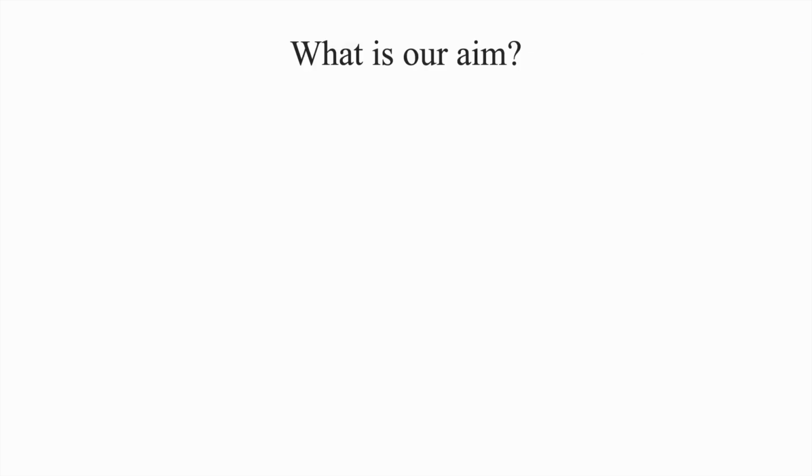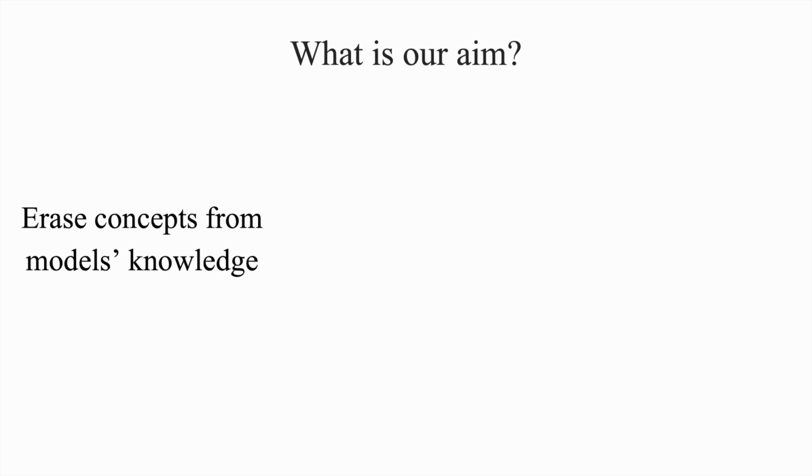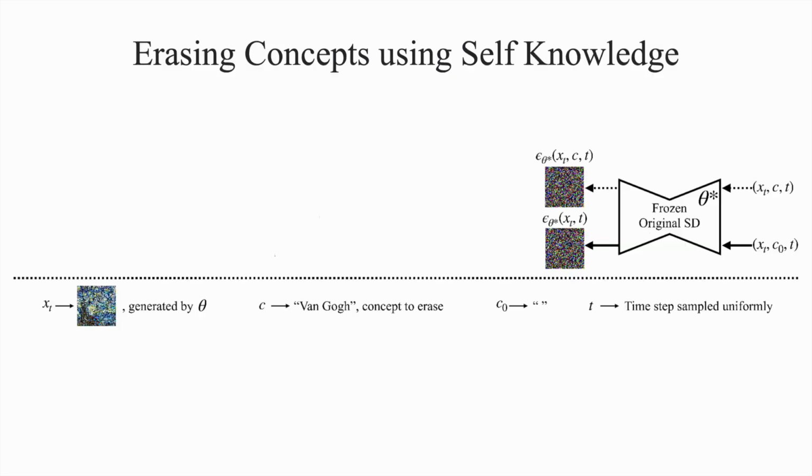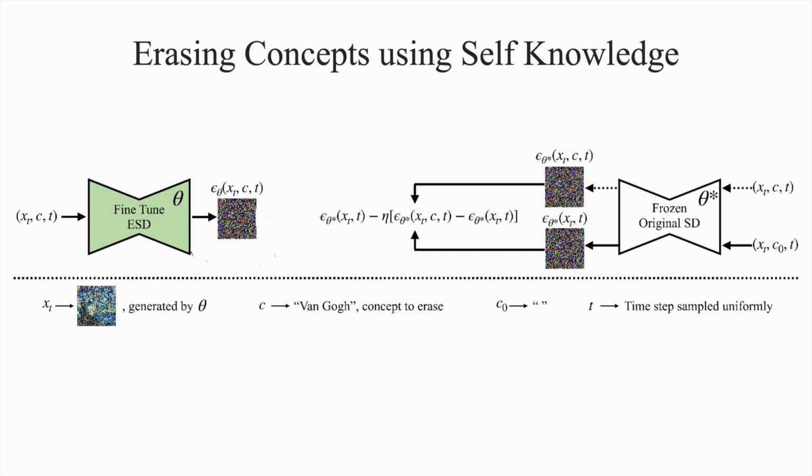We aim to build a method that can erase concepts from the model's knowledge, provide customization ability to the users, and requires no training dataset. We propose our method ESD. First, we prompt the original model to generate the specific concept we want to erase. We then formulate a new score function that guides the model away from generating that concept and towards more unconditional open-ended response. We fine-tune the ESD model on this custom score function when producing the concept, steering it away through backpropagation. This allows us to selectively erase concepts without losing other capabilities, utilizing the model's own knowledge.